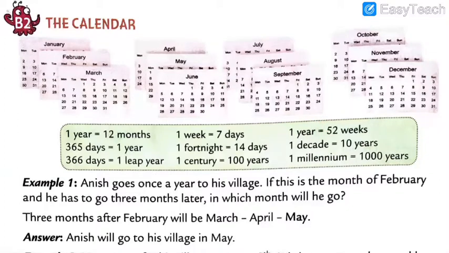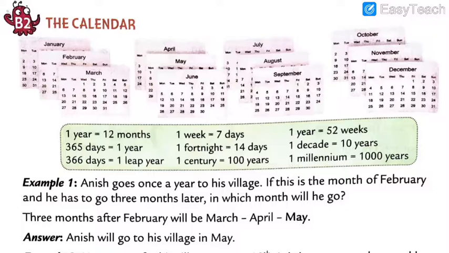Calendar, even the names of all months: January, February, March, April, May, June, July, August, September, October, November, and December. There are a total of 12 months. How many months are there? A total of 12 months. So keep all these points in mind, my dear students. Do fast, all of you.